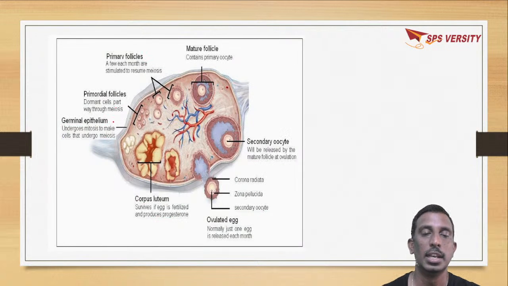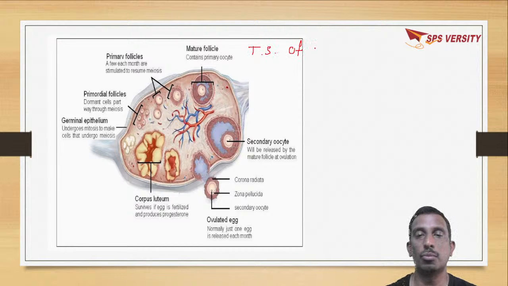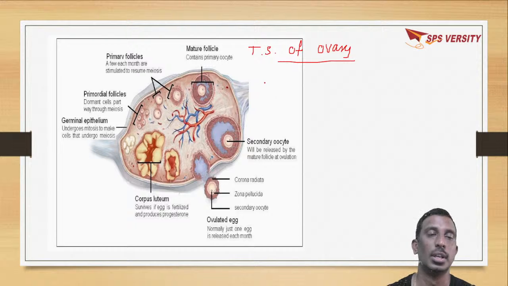So this is the transverse section of ovary. If you observe very carefully, there are follicles at different developmental stages: primary follicle, secondary follicle, and the final mature follicle is called Graafian follicle, from which the ovum is released.